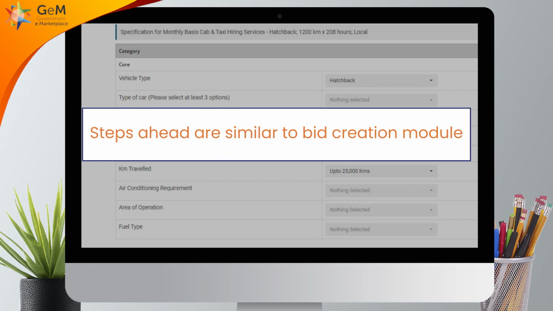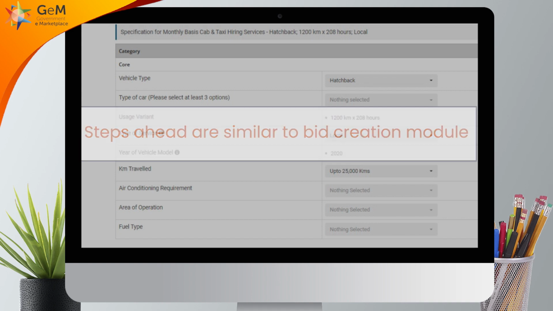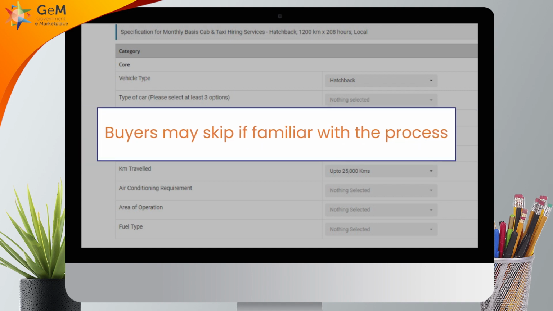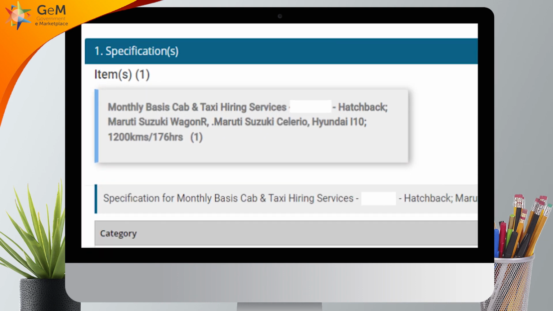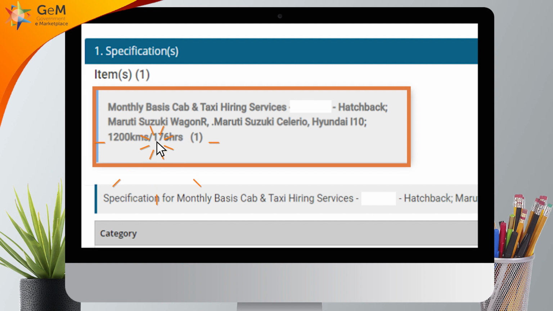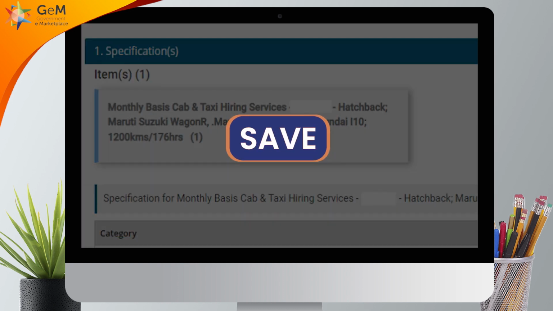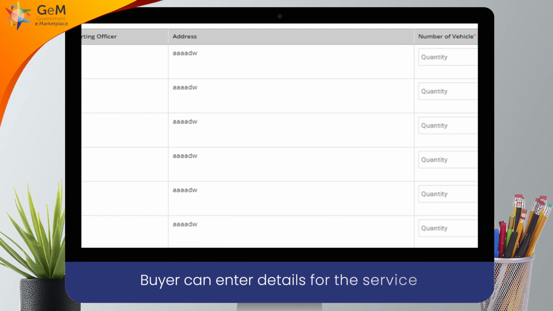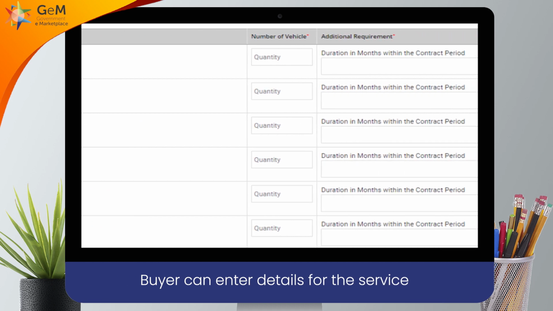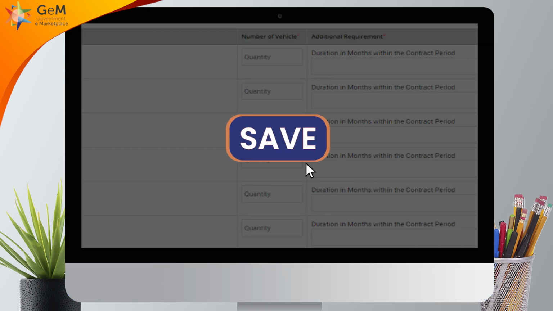Steps ahead are similar to bid creation module. Buyers may skip if familiar with the process. Next step, click on the respective services to review the specifications. Click on Save for each offering and proceed. If the text of each service turns green, means it has been saved. Buyer can enter details for the service and then click on Save to proceed.